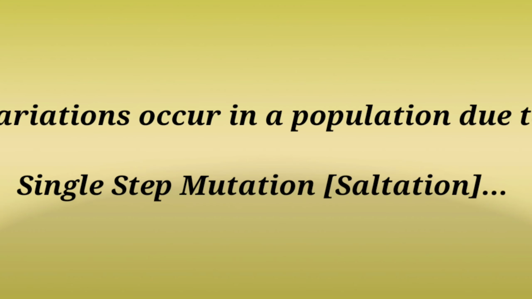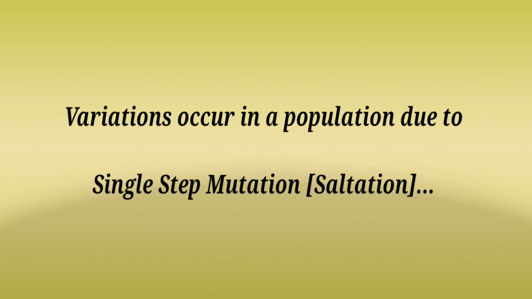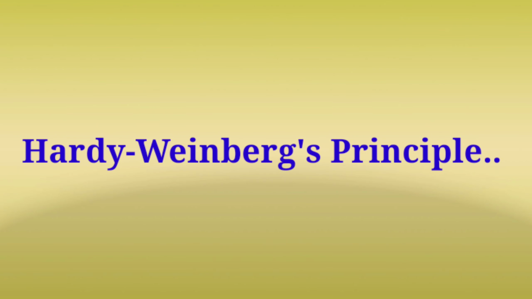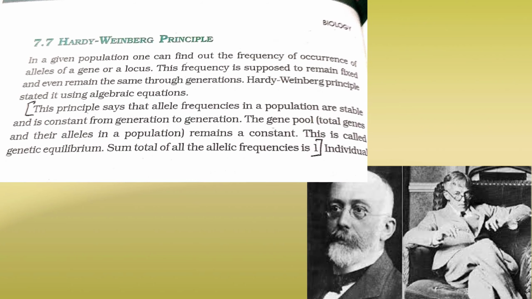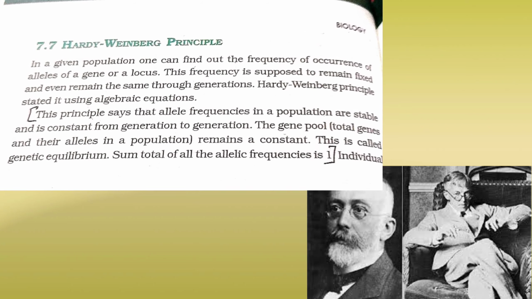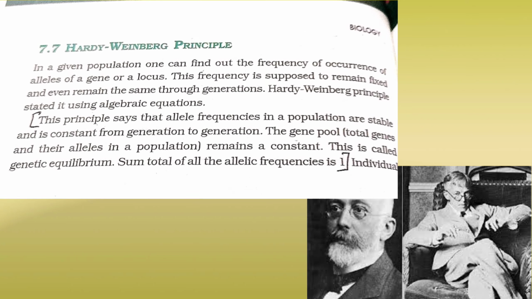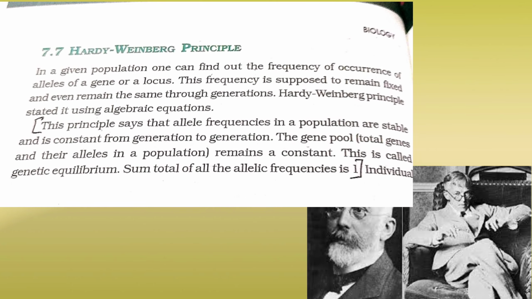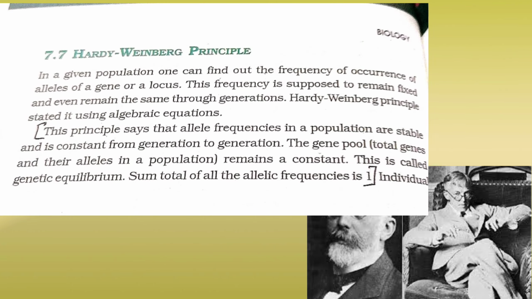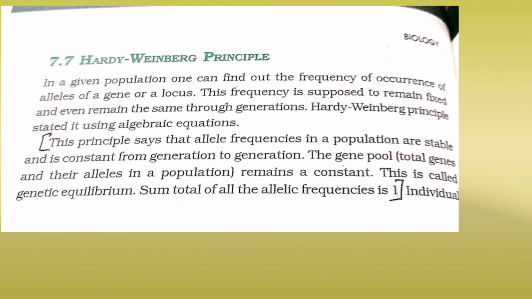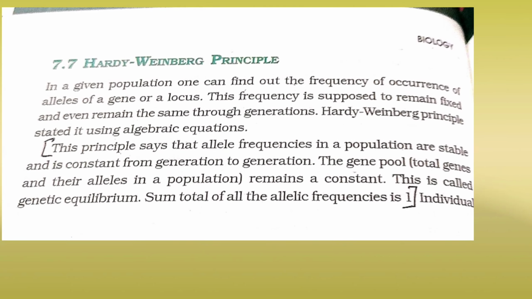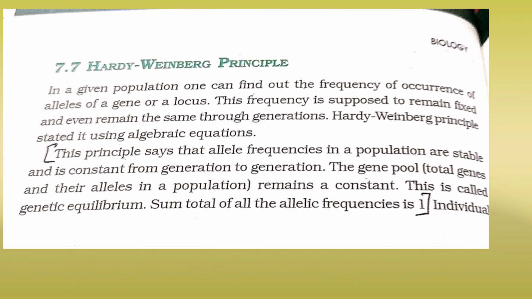Earlier, the scientists were of the opinion that variation in a population occurs because of reproductive isolation or because of a gradual period of time. Hardy-Weinberg's principle was given by two scientists named Hardy and Weinberg, which states that the allele frequency in a population is stable, and any change in this equilibrium will result in evolution in a group of organisms.